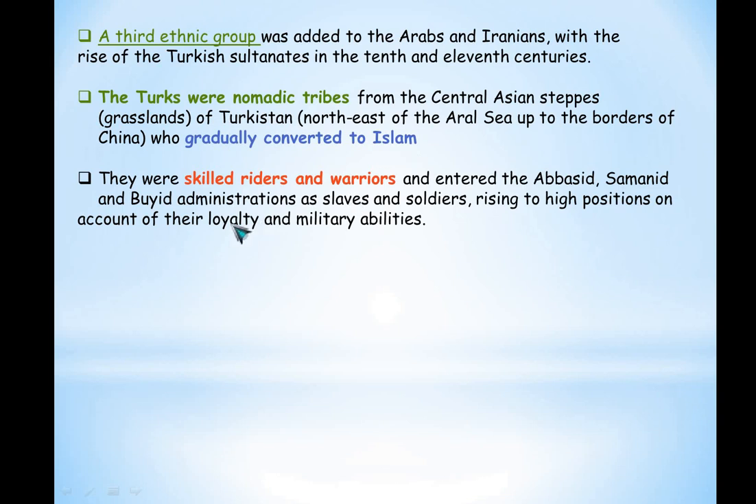The Turks had some skills. They were riders and warriors, and they slowly entered the Abbasid, Samanid, and Buyid administrations. Look at their clever strategy. They started entering the administration sector, and you should remember that they were very skilled riders and warriors. How did they enter? As slaves and soldiers. They started rising to high positions because of their intelligence, and also because of their loyalty and military abilities.